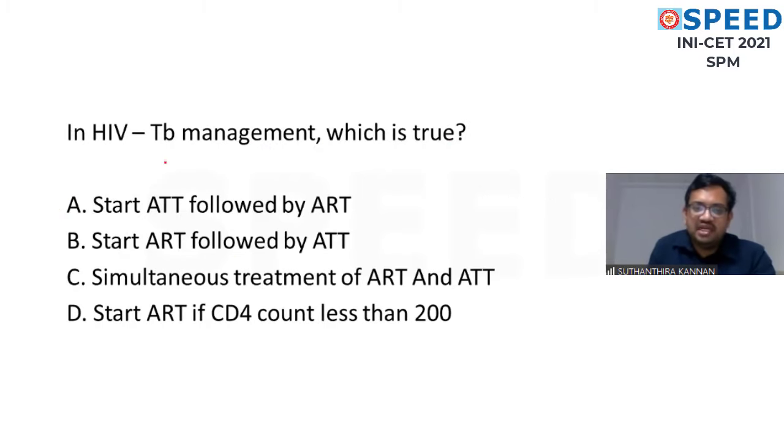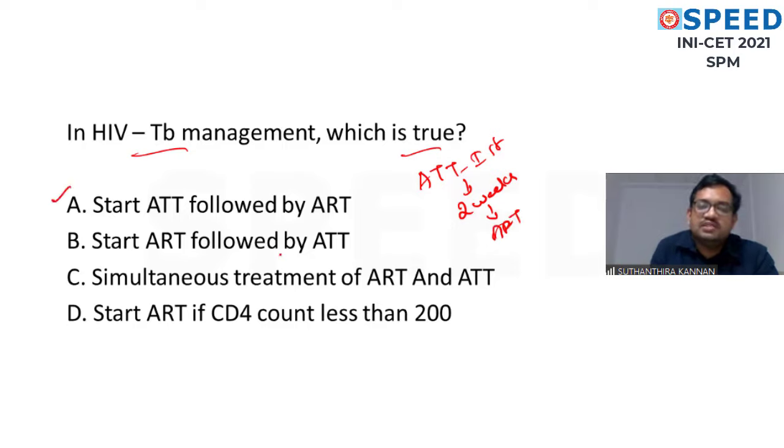In HIV TB management, which is true, again a straightforward question. We have to start ATT first. After 2 weeks, we have to go for antiretroviral treatment. So the answer is option A. We have to start with the anti-TB treatment, then go for the antiretroviral treatment. Another important point is we have to admit the patient and check the parameters, then only go for the management. First start ATT, anti-tubercular treatment, then antiretroviral treatment.